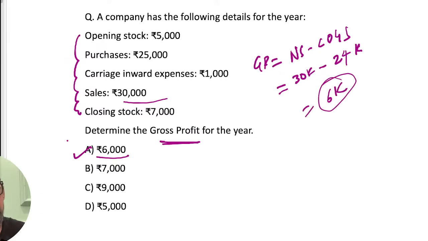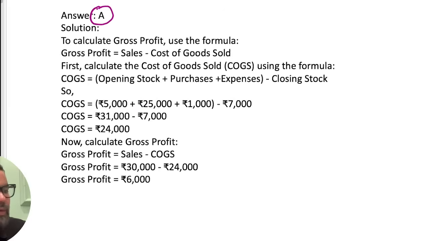Yes, correct, absolutely right. Very good guys. So option A will be the right answer for this particular one. Correct guys, everyone, 6,000. Yes, very good Shivam sir.